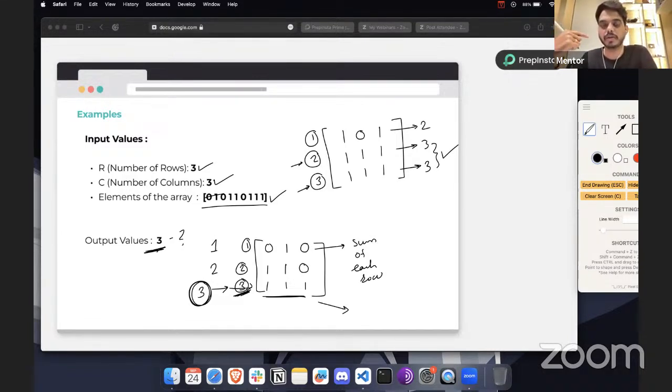So you need to think about what happens if this kind of scenario comes into the picture. What will be the answer here? Will it be 3, since this also has 3 occupancy, or will it be 2 because this also has the same?